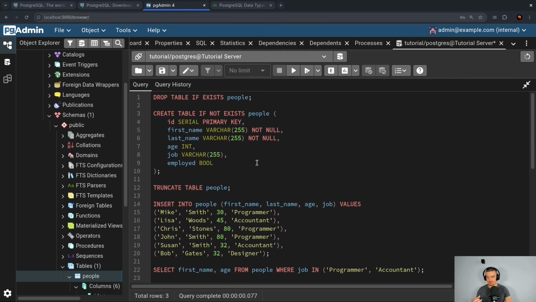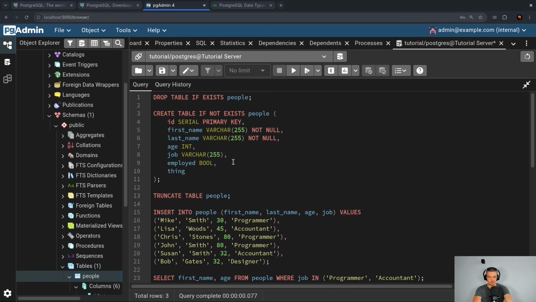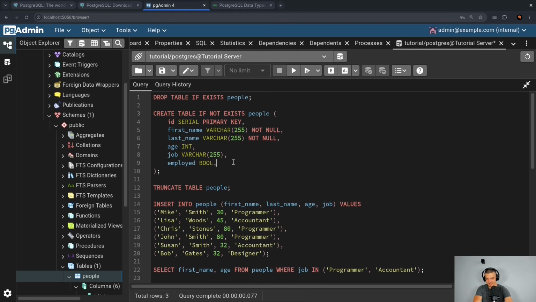One is I go to the people table and add a new column, thing. I say that a person owns a thing. The problem with this is a person can then only own a single thing. So it doesn't make a lot of sense because people can own multiple things. So I could say thing 1, thing 2, but that's also, again, as I said, messy, doesn't make a lot of sense.